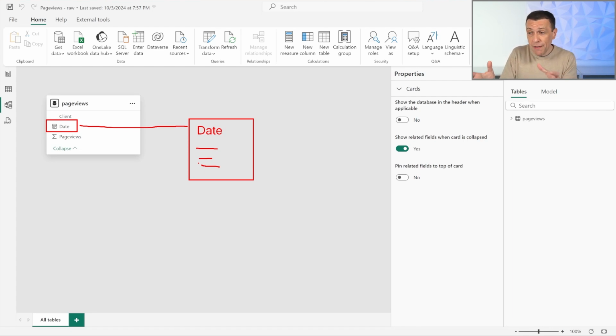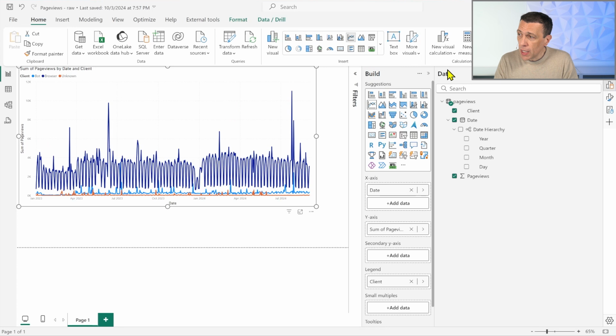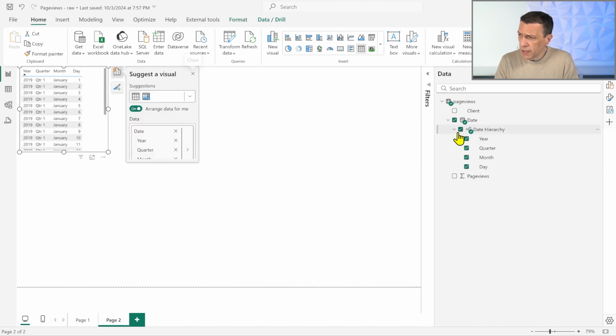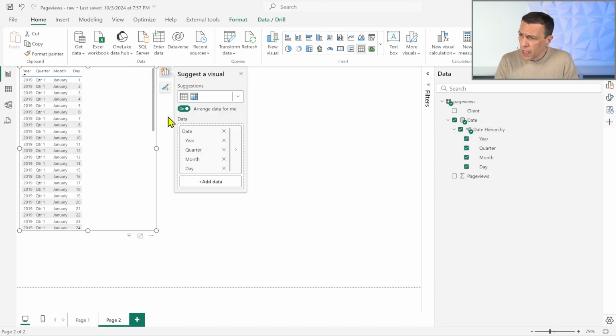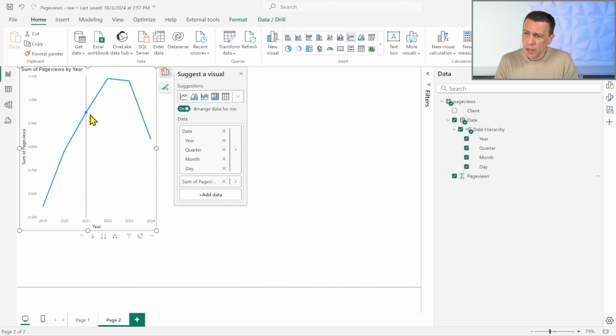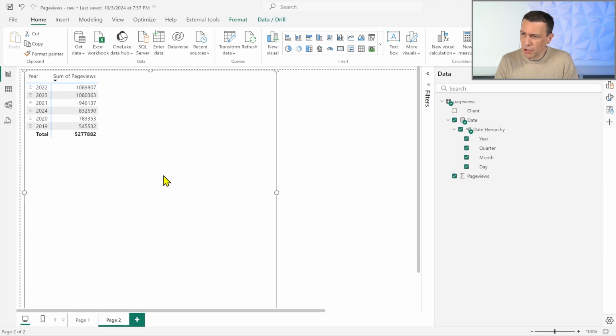Now, by having a date table that has a column month, I can use this column by creating, for example, a new visualization with a matrix. So let's create here a matrix where I want to use, for example, the entire date hierarchy. And I want to use the page views here. So let's try to create this way.